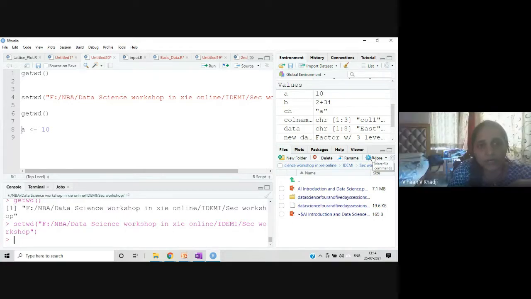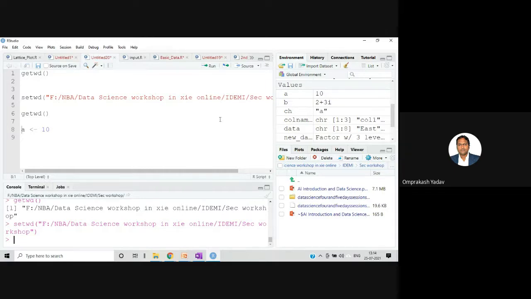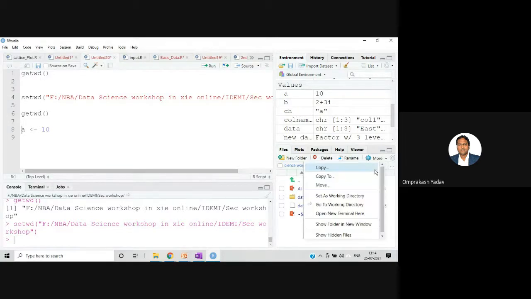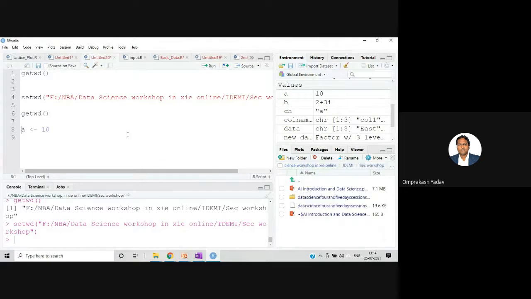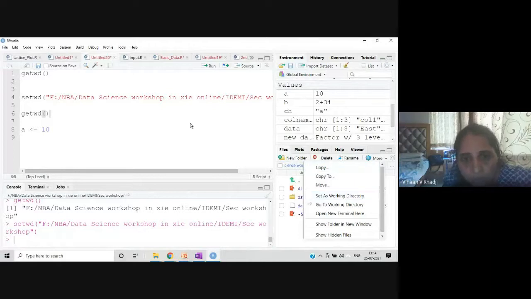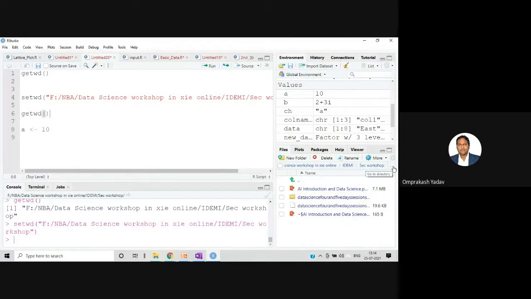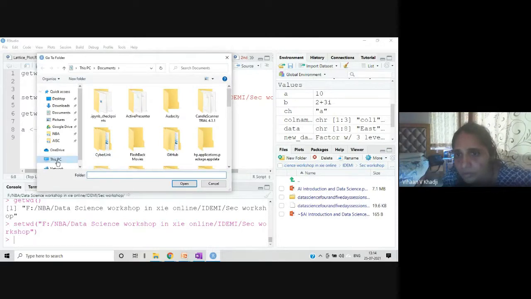But mine is not set. I have already set it, but when I do getwd, it's showing the older path only. So do it from here. Many times, if it is not happening from there, you can do it from here. Click on those three dots, select that particular folder, and then go to More and Set as working directory. Go to that folder, select that folder.